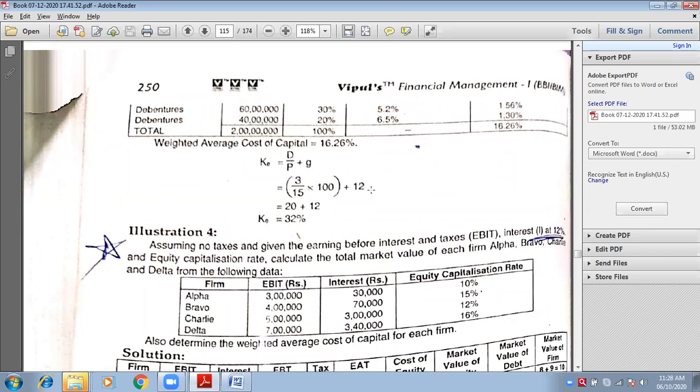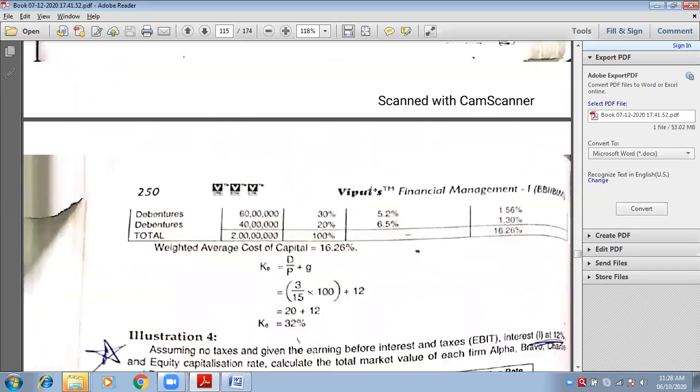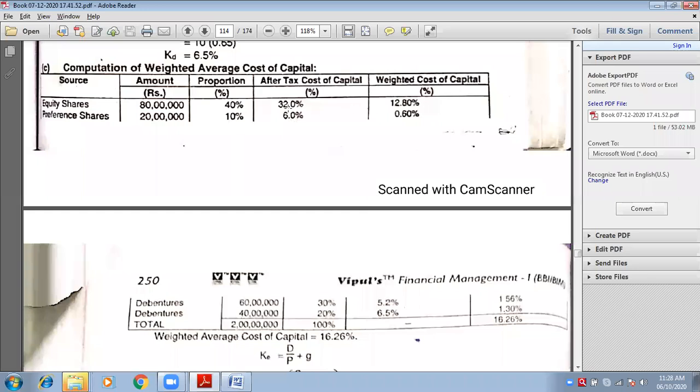Now G was in case number B, the growth rate was 7. Now it is 12. So 3 upon 15 into 100, it is 20. Is it 20? Yes, ma'am. So plus 12. 20 percentage plus 12 percentage. How much is it in all? 32 percentage. So that is what you have to write in the COC column, in the KE column, meaning the equity column: 32 percentage.